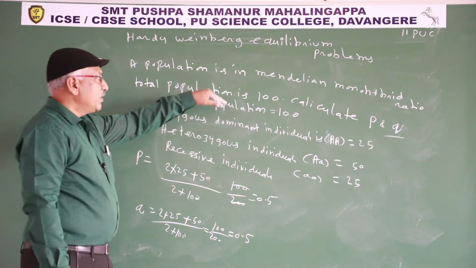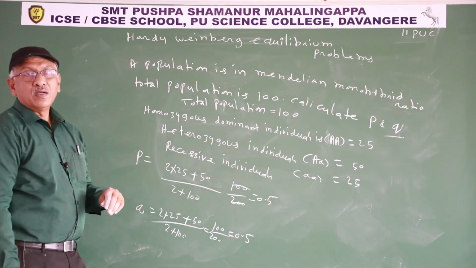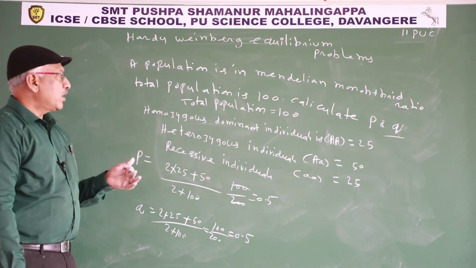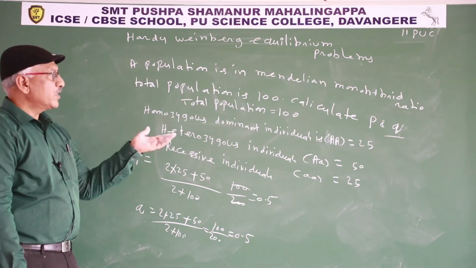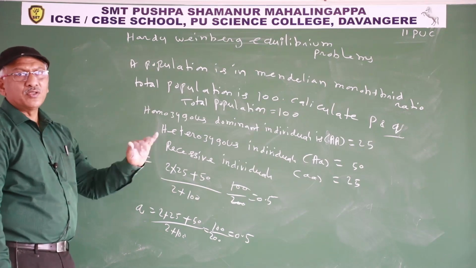A population is in Mendelian monohybrid ratio, means 1:2:1. 100 is the total population, homozygous dominant 25, heterozygous individuals 50, recessive individuals 25.